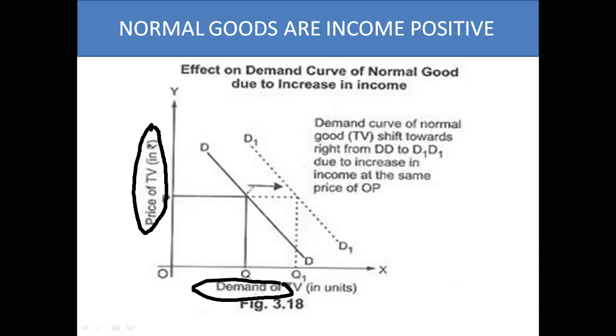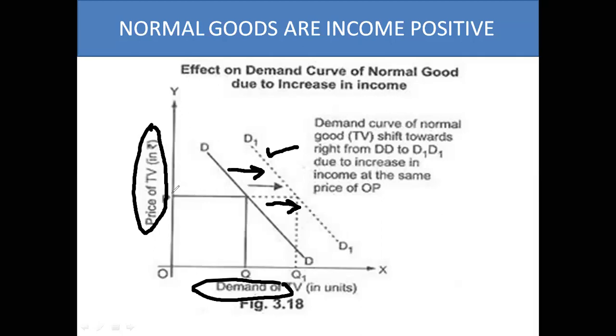Now the question arises, if the income increases, income will not be shown in this diagram, और ये तो प्राइस है, प्राइस इज कांस्टेंट. इनकम इंक्रीज होने से नॉर्मल गुड की डिमांड बढ़ जाएगी, which means this quantity will increase. आप देख रहे हो, this is going to be increased. ये क्वांटिटी हमारा बढ़ा, and a new demand curve is generated. This dotted new demand curve D1 is generated, which is increased from D to D1.